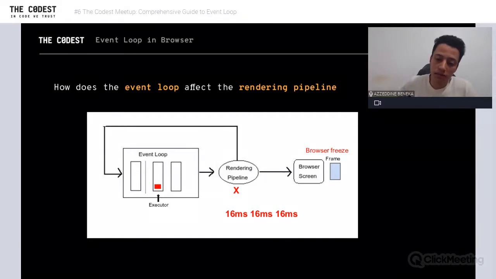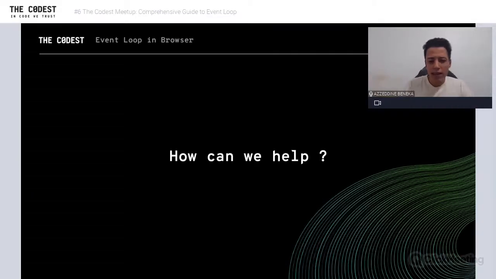So this leads to browser freezing. That's how our browser freezes. We cannot have interaction, because we cannot start the rendering pipeline and generate a new frame so that we can see a change, because the event loop is basically executing a heavy task. Okay, right? So how can we help in this?